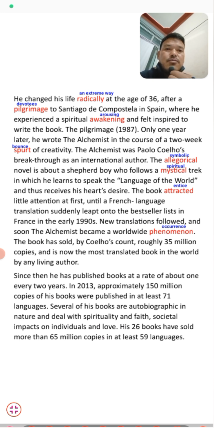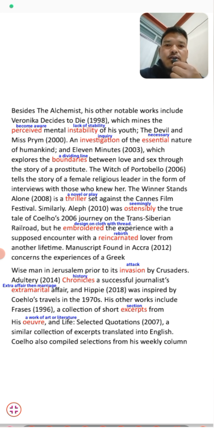So it was a great achievement for Paulo Coelho, and now he had become an international author. He had got name and fame because of The Alchemist, his most popular book all around the world, in different languages. Besides The Alchemist, his other notable works include Veronika Decides to Die in 1998, which portrays the mental instability of his youth.